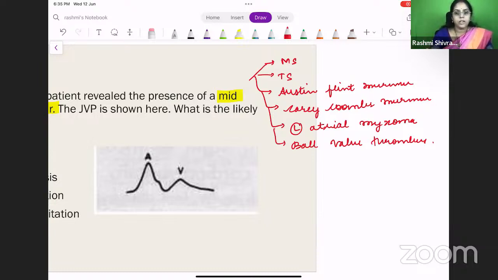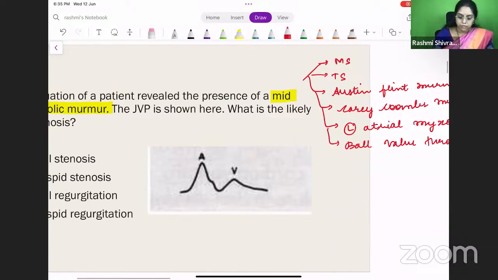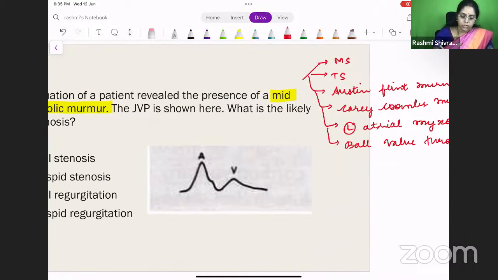So we have now seen what are the differential diagnoses for a mid-diastolic murmur. So in this patient, what happens? What do you find on the JVP? The finding is the A wave is tall, right? The A wave is big. A wave is more prominent, right?